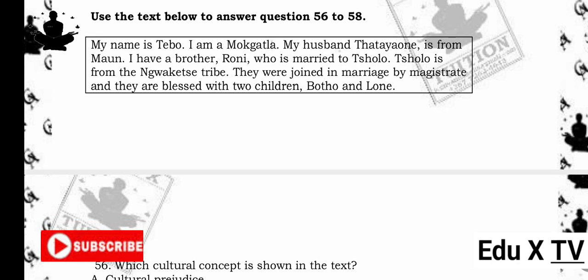Use the text below to answer questions 56 to 58. My name is Tebo. I am a Mokgatla. My husband Thatayaone is from Mmadinare. I have a brother, Rani, who is married to Tshepho. Tshepho is from the Ngwaketse tribe. They were joined in marriage by a magistrate and they are blessed with 2 children, Botho and Lone.